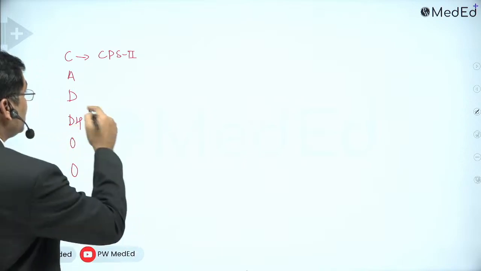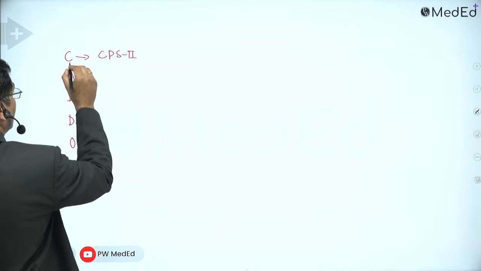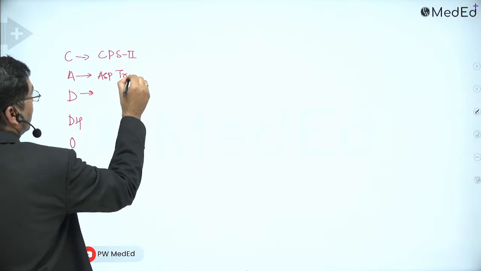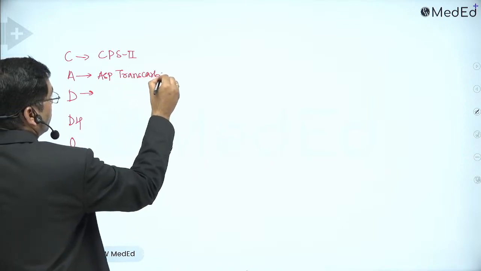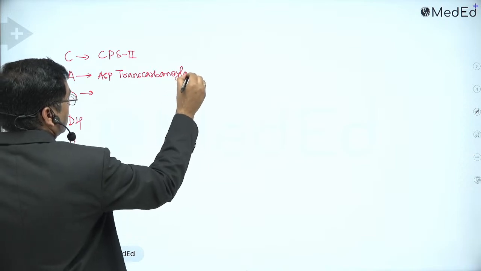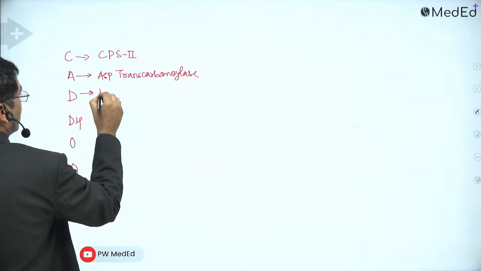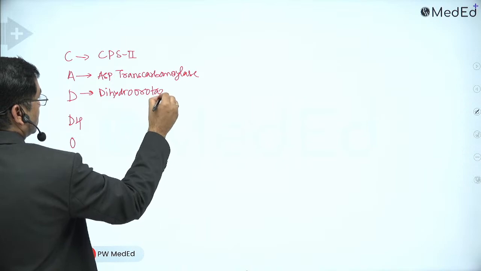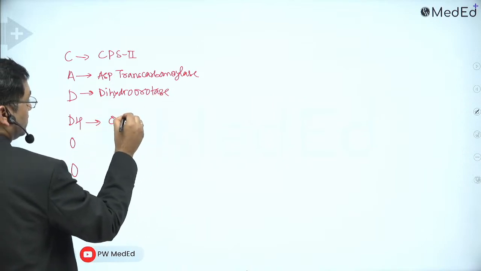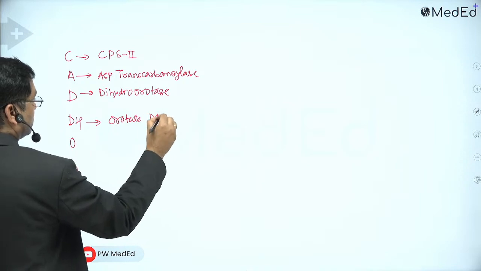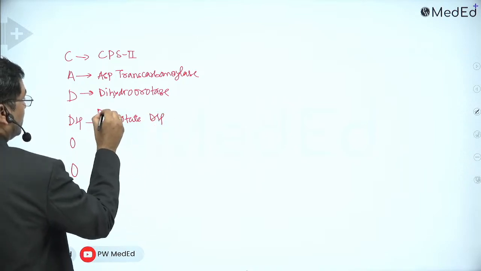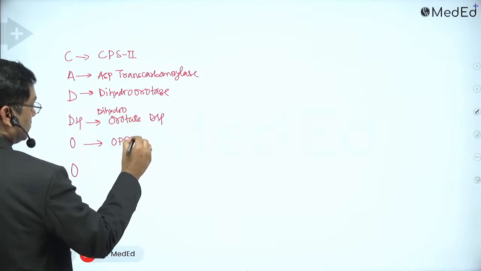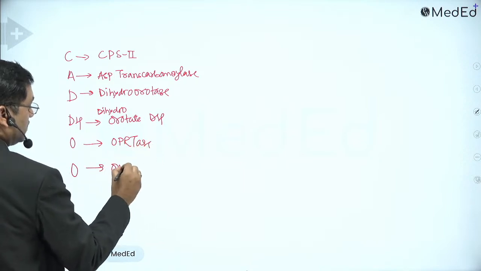CPS1 requires NAG, and does not require PRPP. A is for aspartate transcarbamylase, D is for dihydroorotase, then dihydroorotate dehydrogenase, then OPRTase and OMP decarboxylase.